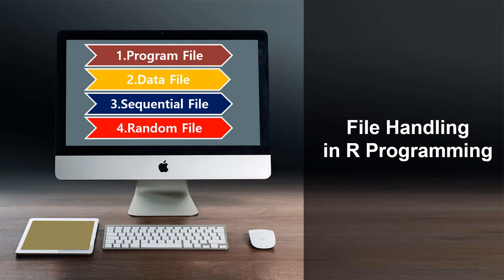So first is the program file. As the name suggests, a program file is a file that contains the code. For example, if you are creating an R file, we go to RStudio, write the code, and save it with the extension .r. So this is a program file.